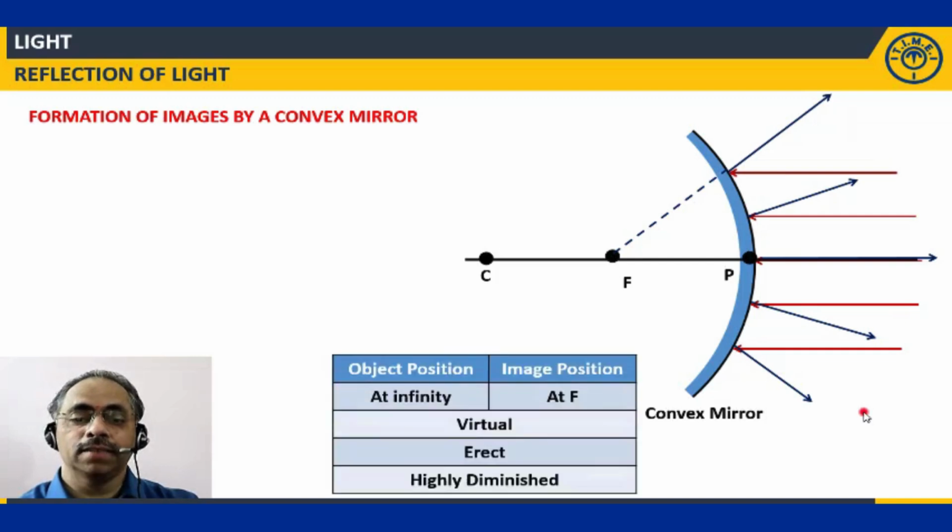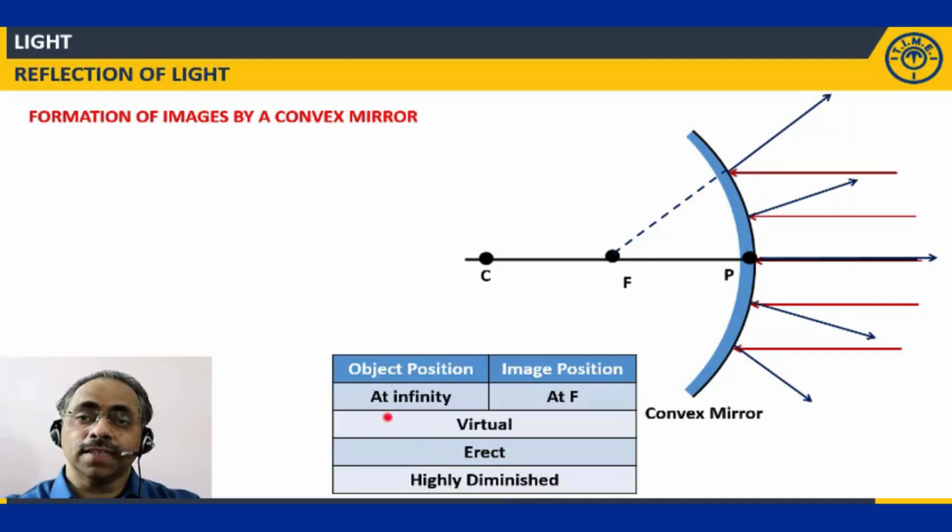Clear? So the position will be at F. It is virtual, it is erect and highly diminished. Recall the nature of the image for a similar position of an object placed in front of a concave mirror. Almost the same thing, in the sense it is highly diminished. But nature-wise, it is a real one, it is inverted. But here, in the case of a convex mirror, it is virtual, it is erect. Highly diminished is the same.